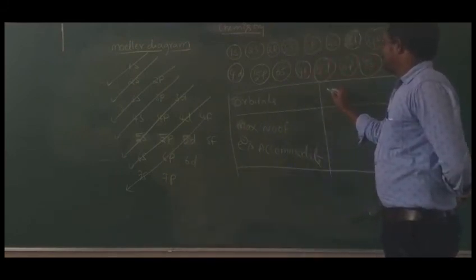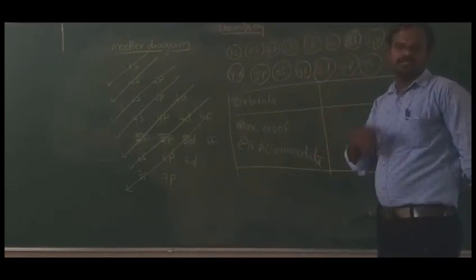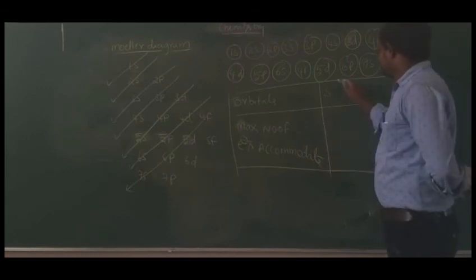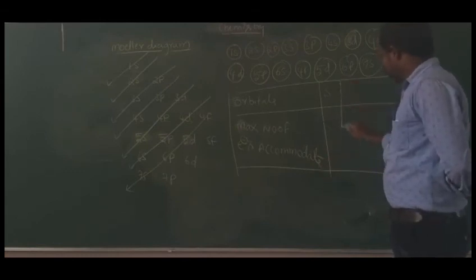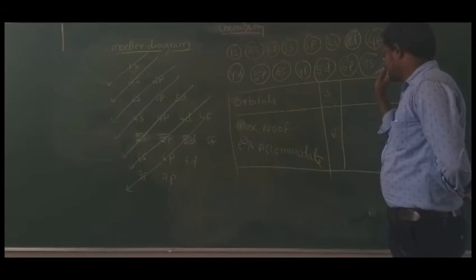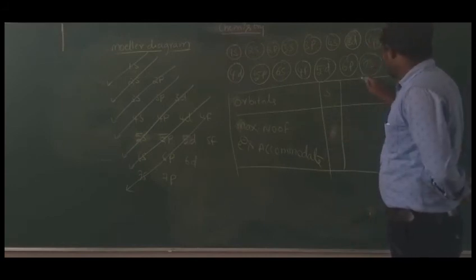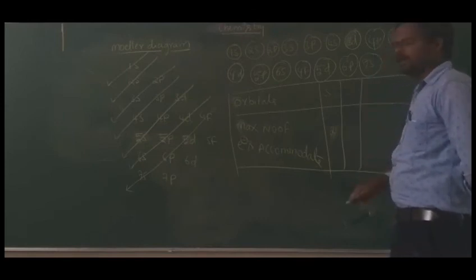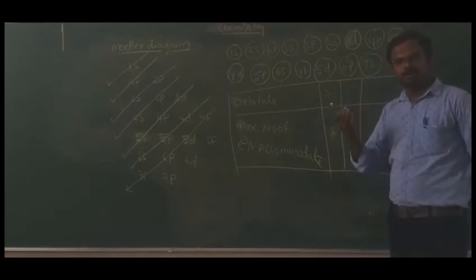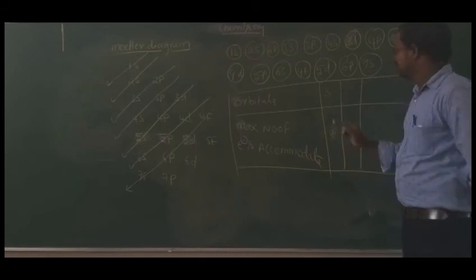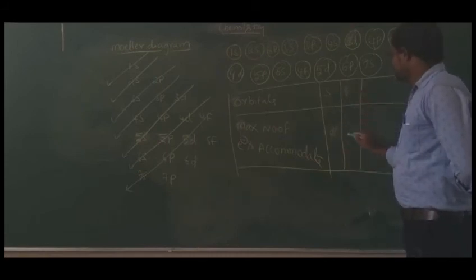See, s orbital, any s, 1s or 2s or 3s, maximum capacity of s orbital is 2 electrons. And p orbital means either 2p or 3p or 4p, 5p, any one. So the p orbital will accommodate 6.